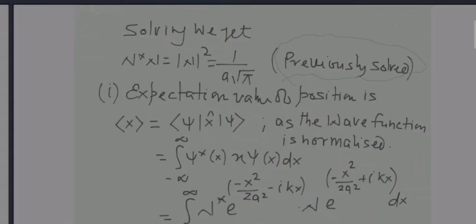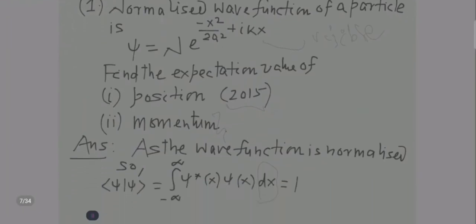But let me give you a hint: you will put this wave function here, and for psi star it will become minus i, and for psi x it will remain plus i. So when you take the product, what will you get?